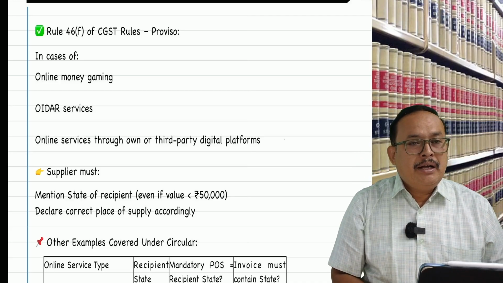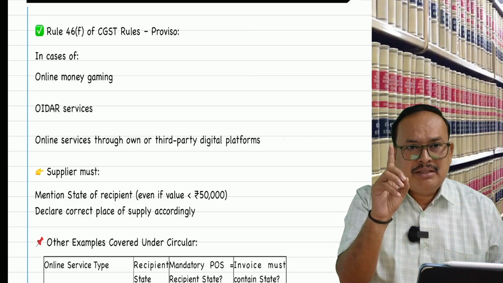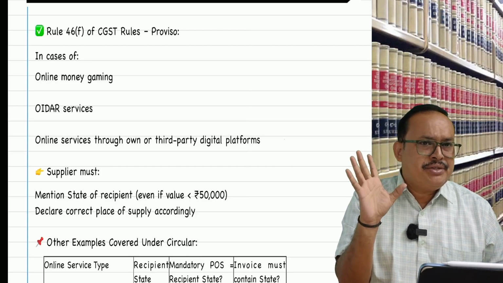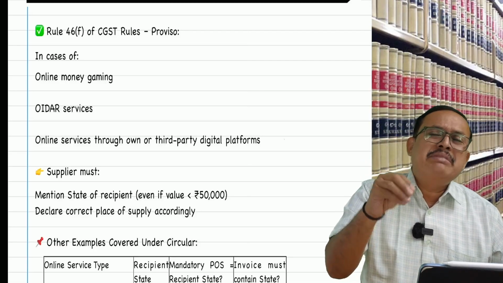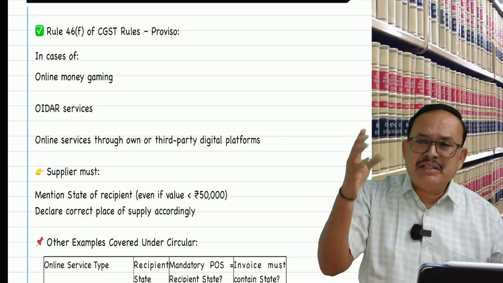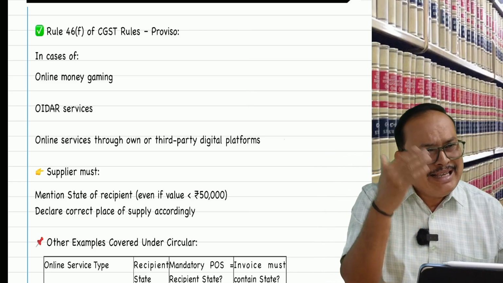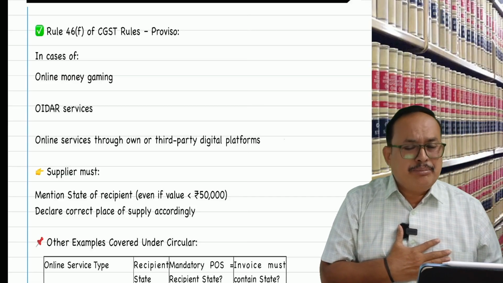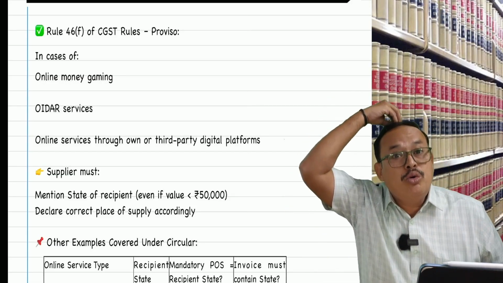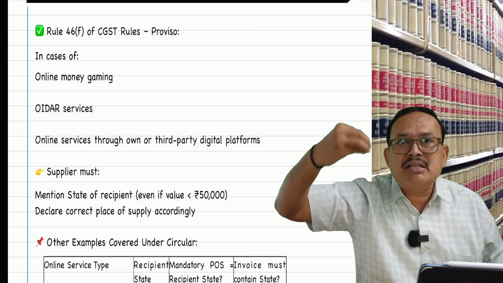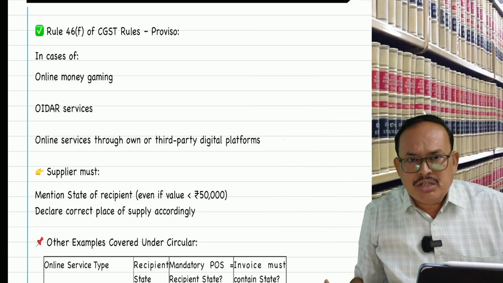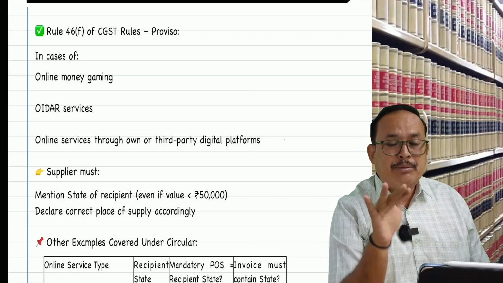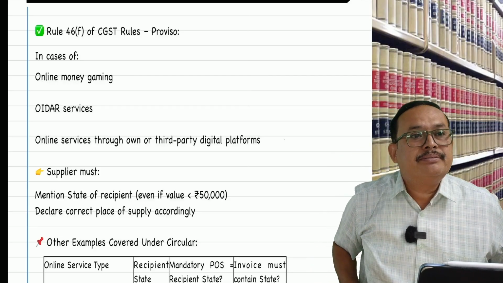Therefore, if the supplier is a registered person and the recipient is an unregistered person, in that case the value is immaterial, whether more than rupees 50,000 or less, irrespective of the value. Now, when you supply as a registered person to an unregistered person, you are bound to mention the address of the recipient. If not, the state name of the recipient. Mentioning the state name is sufficient and is deemed to be the address of the recipient. It must be mentioned; that is the provision.